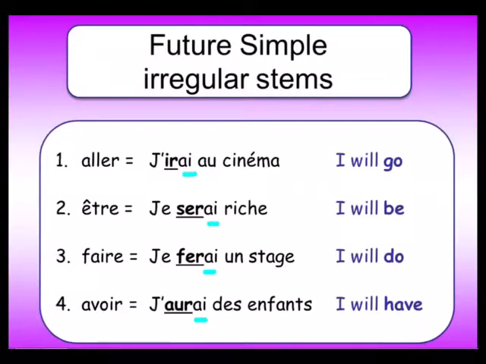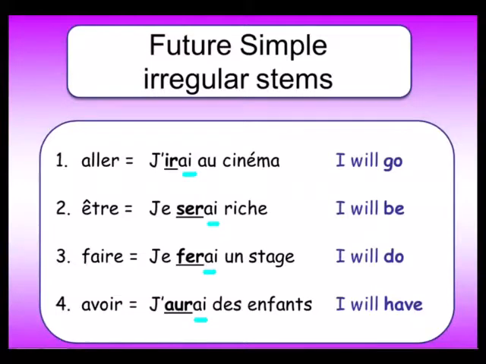Now, even though the stems are irregular and they change, the endings that we add are the normal ones which we saw in the previous video. So for je, we add ai. If we wanted to say you will go, we would simply say tu iras with an as on the end.